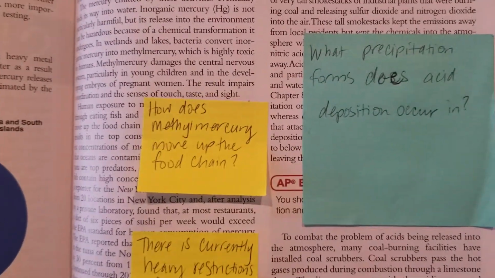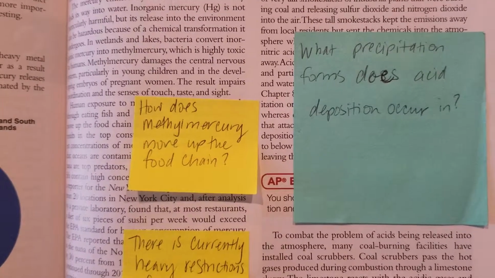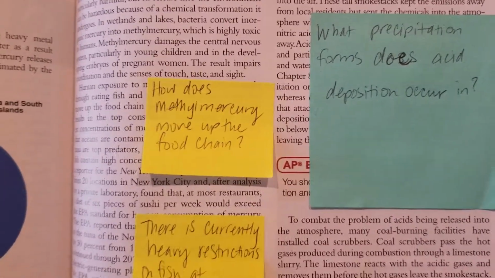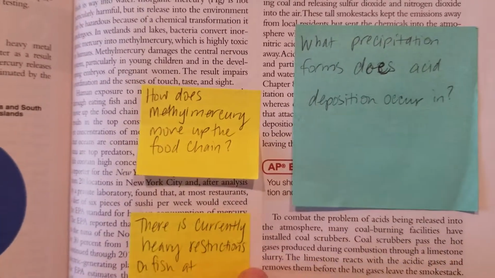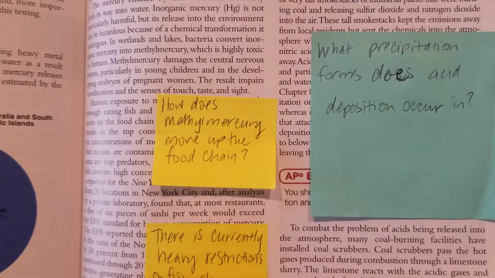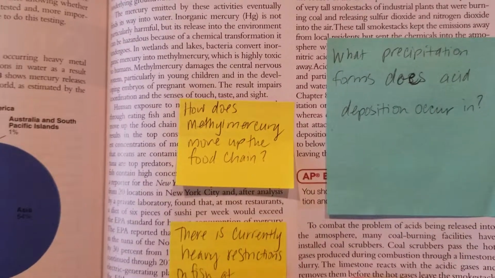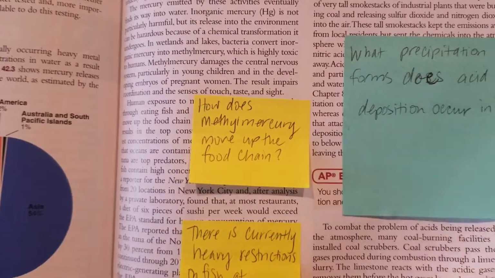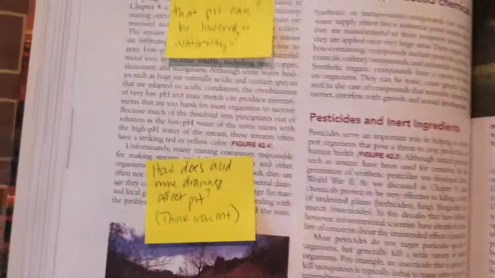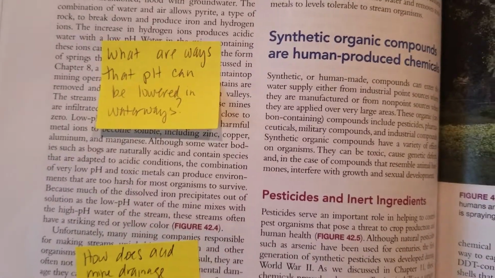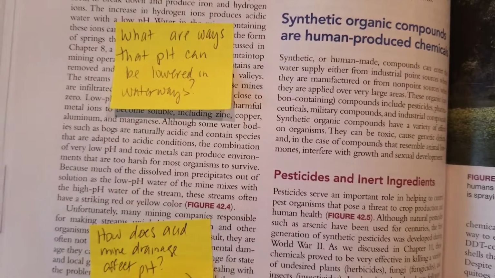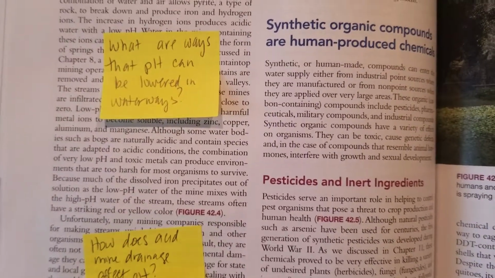And then the last one on 513, what precipitation form does acid deposition occur in? So it gets into the atmosphere through burning fossil fuels, and then how does it come back to Earth? What are all the different forms of precipitation, basically, that can occur? And then on page 514, what are ways that pH can be lowered in the waterways? So how can we lower pH naturally in the waterways?